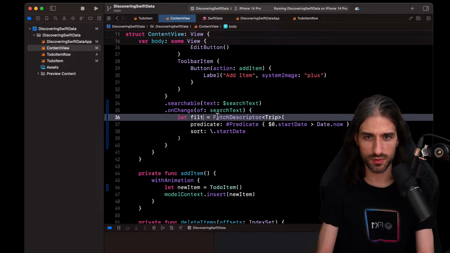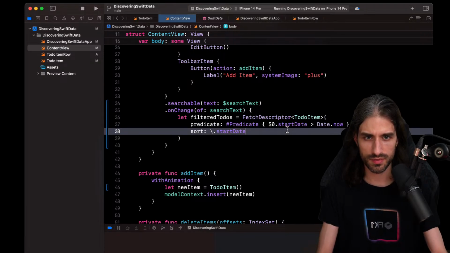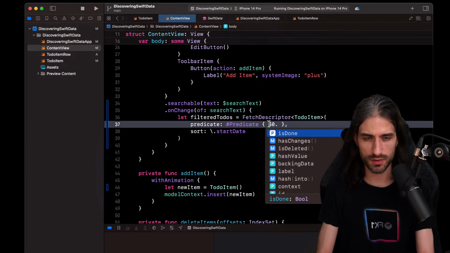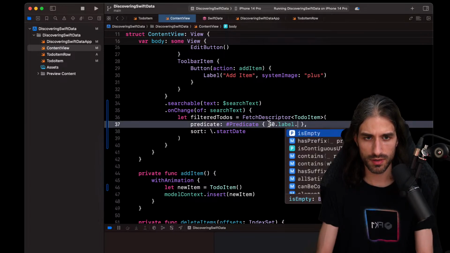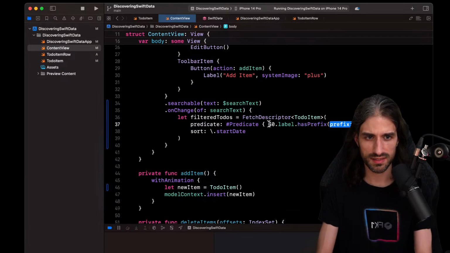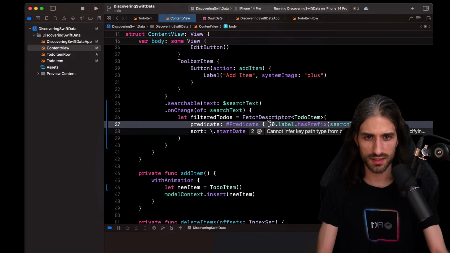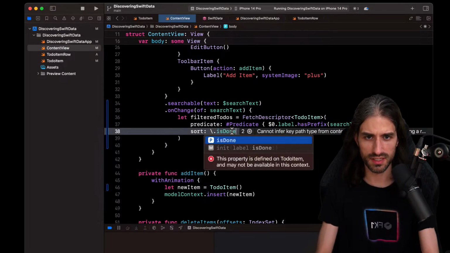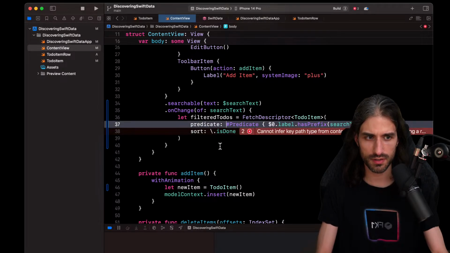It's going to be filtered to-dos. So it's a fetch descriptor for to-do item. For the predicate, I'm going to do $0 dot label dot, has prefix? Yes, it has prefix. And for the prefix, it will be the search text like that. And for the sort, I will still sort on is done like before.